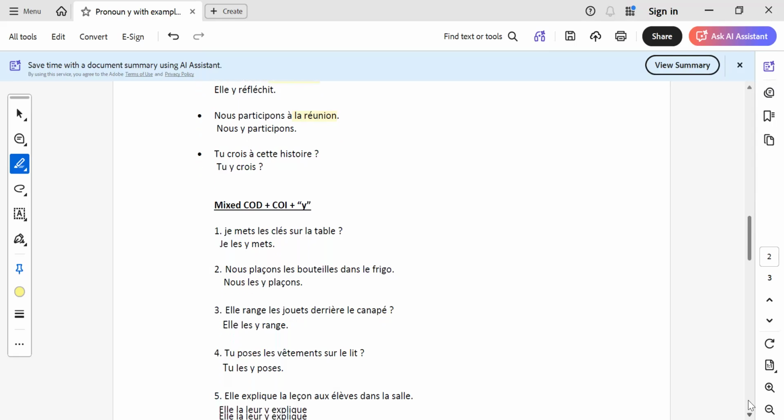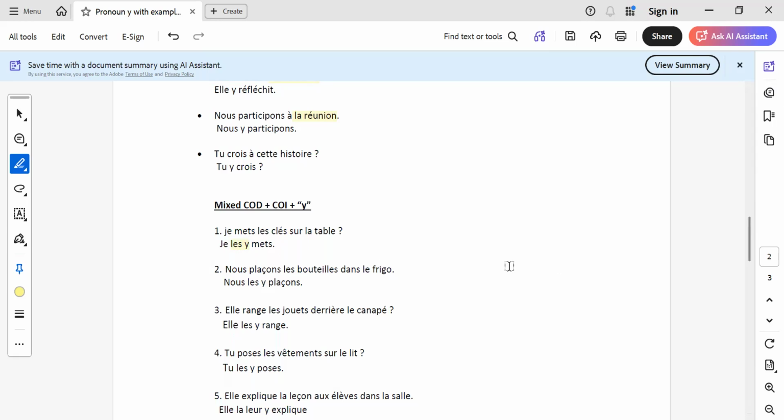So note all these examples very carefully. Let us read the first one. Je mets les clés sur la table. So if you see, there is a COD here, les clés. Je mets quoi? Les clés. And où? Sur la table. The place is also denoted. So les clés will be replaced by les. And sur la table will be replaced by y.